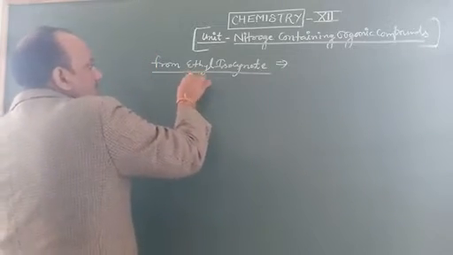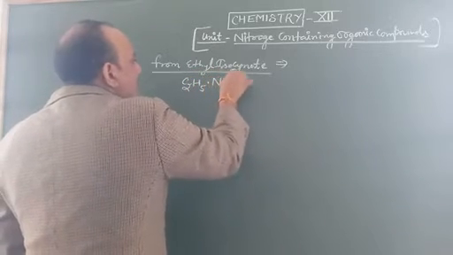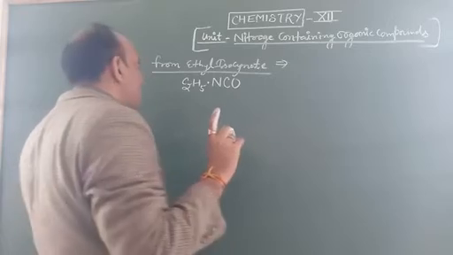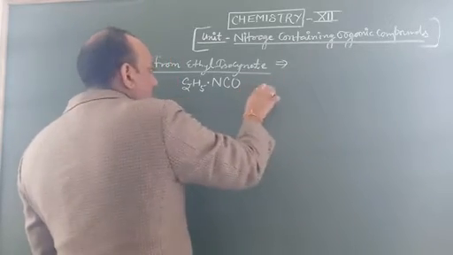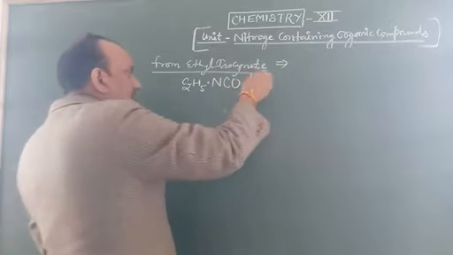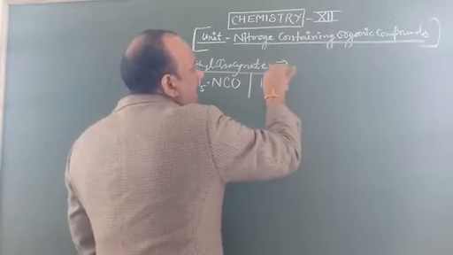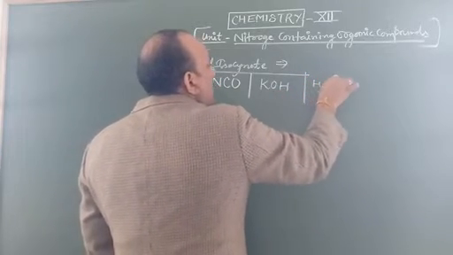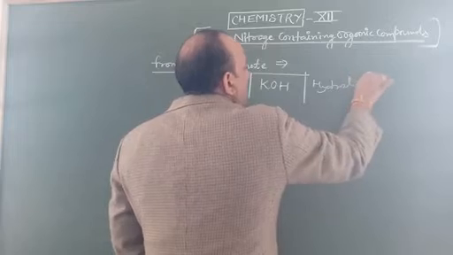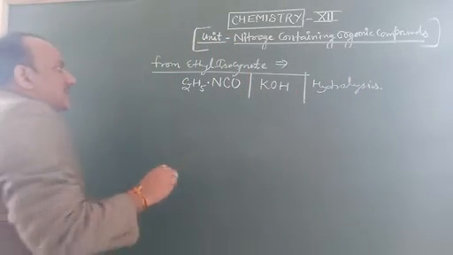One is C2H5NCO, known as ethyl isocyanate. The next reactant is caustic potash, KOH. And after hydrolysis, it makes ethylamine. So the reaction is given as follows.